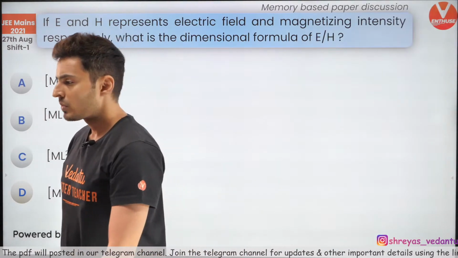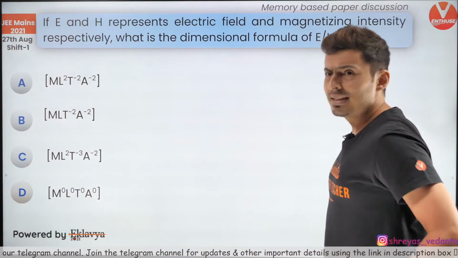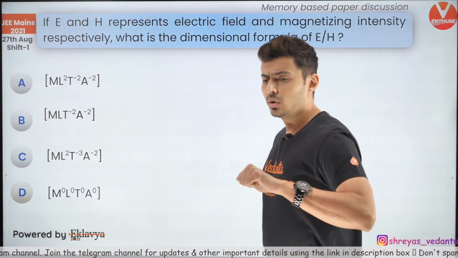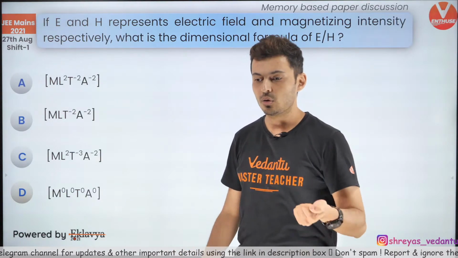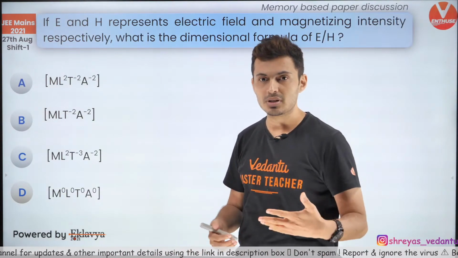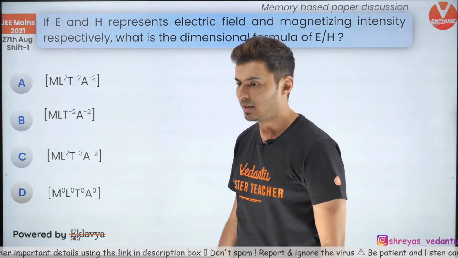Okay, chalo. So next one. In saturated, no matter what you try to do, the current does not increase beyond a point. It has already got saturated. So no matter how much you try to increase the input side, you will not see any difference on the output side. That's the meaning of saturated.